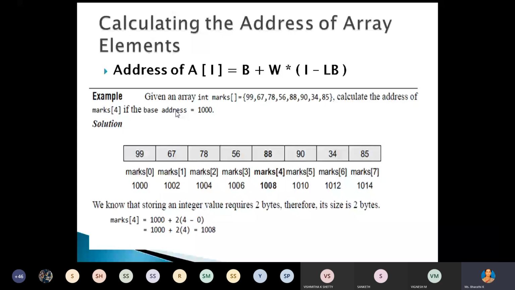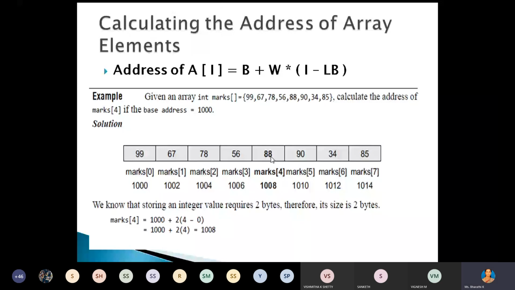The next parameter is I, the index number. We have to calculate the value for location 4. So the index value is 4, minus the lower bound value, which is not given in the problem, so we consider it as 0. Solving this expression, we get the actual address of marks of 4, that is 1008. 1000 is the starting address, then 1002, 1004, 1006, and again 1008 is the actual address of the element marks of 4, or 88. Any doubt in this problem?